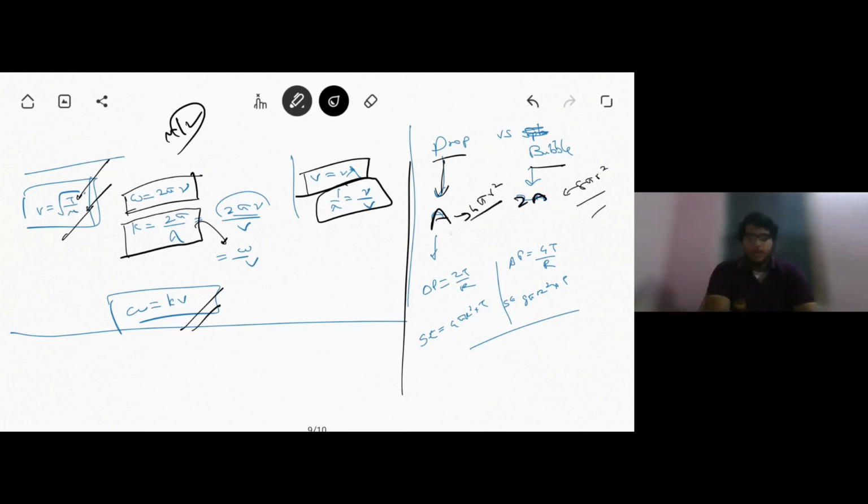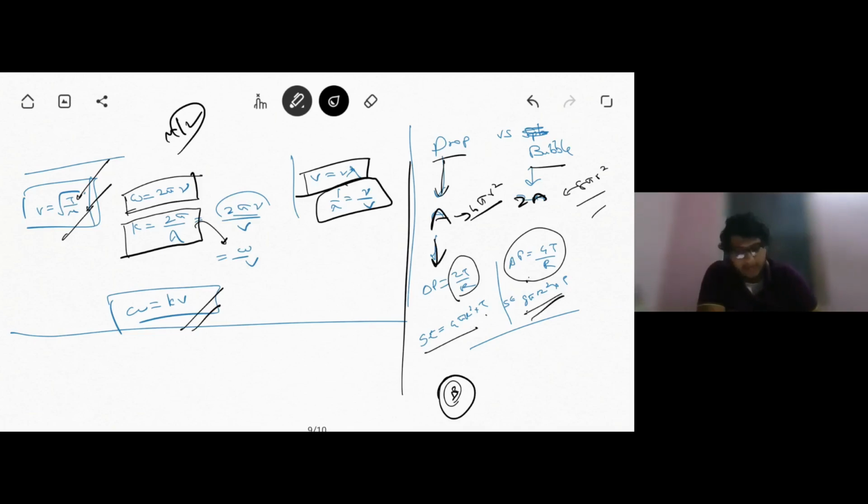Fine. Now for a drop, the excess pressure inside is given by 2T by r, while for a bubble it will be just double of it, so 4T by r. Surface energy of a drop is given by 4 pi r squared into T, while for a bubble it will just be double of it, 8 pi r squared into T.